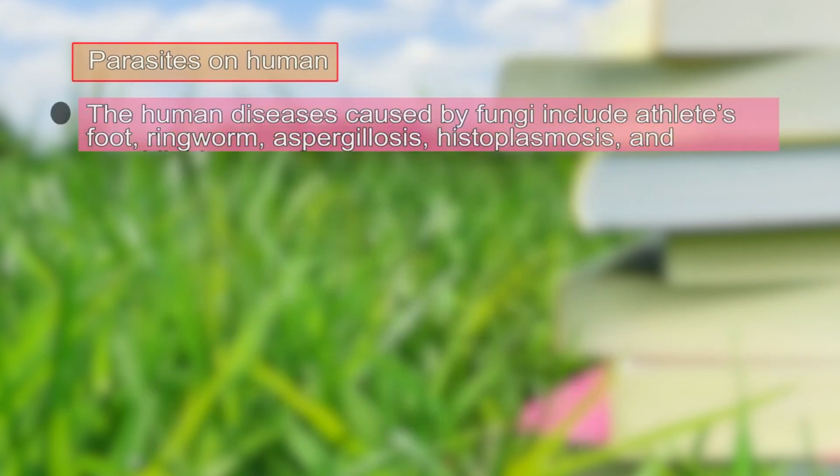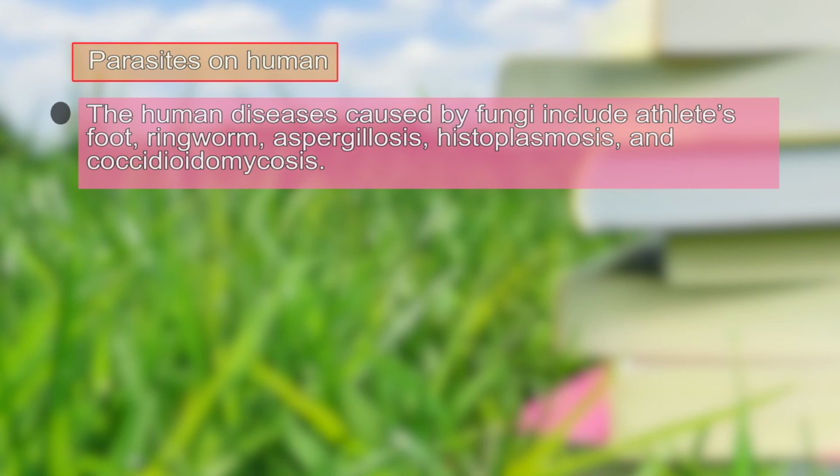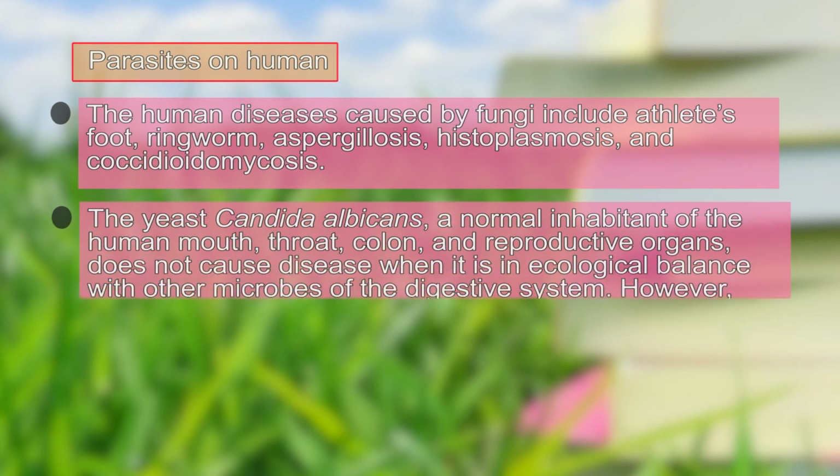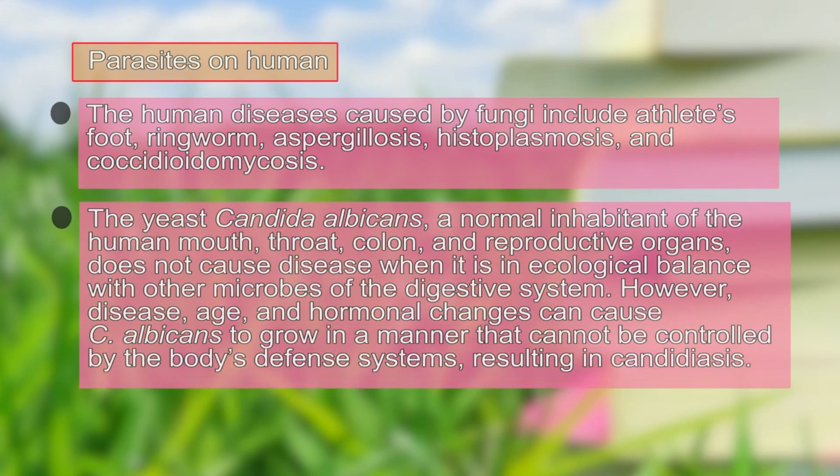Now there are many parasites or fungi which grow on humans, and as a result they cause disease. The human diseases caused by fungi include athlete's foot, ringworm, aspergillosis and many others. The yeast Candida albicans is a normal inhabitant of the human mouth, throat, colon and reproductive organs.